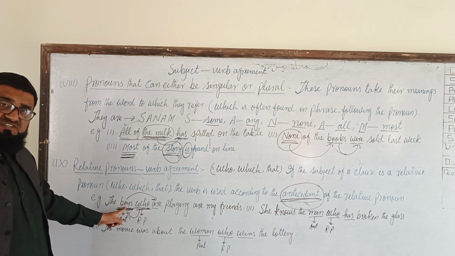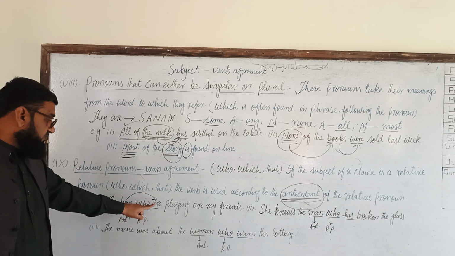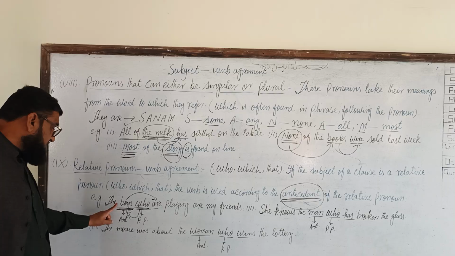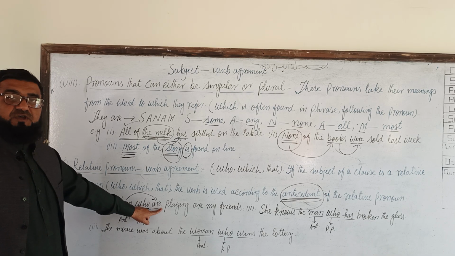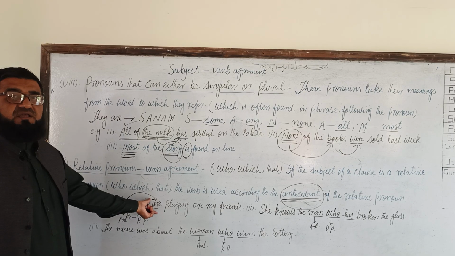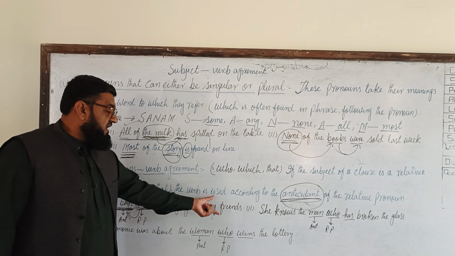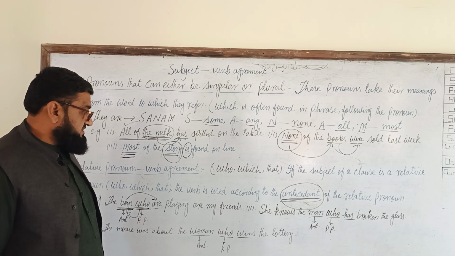If boys is singular, the verb will be singular. If it is plural, the verb will be plural. So boys is plural, and the verb are is used here. The boys who are playing are my friends.